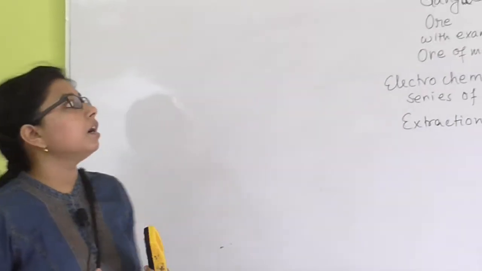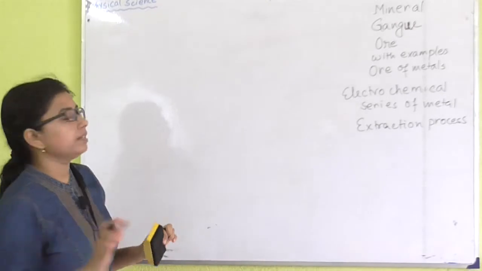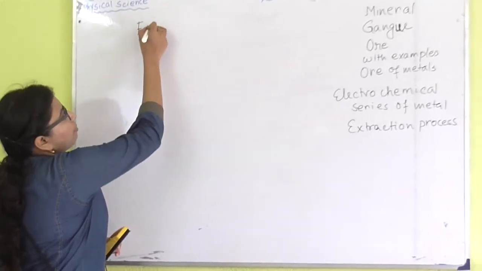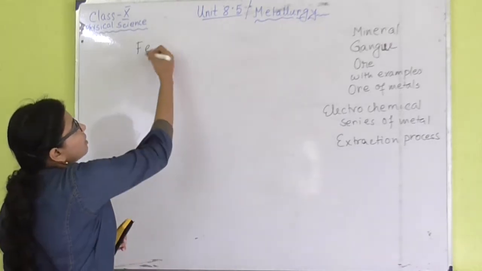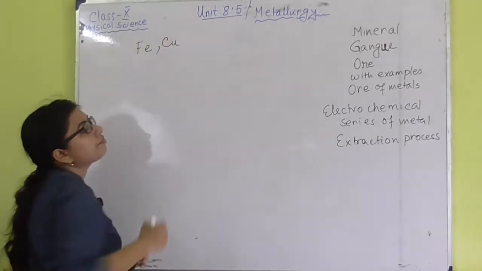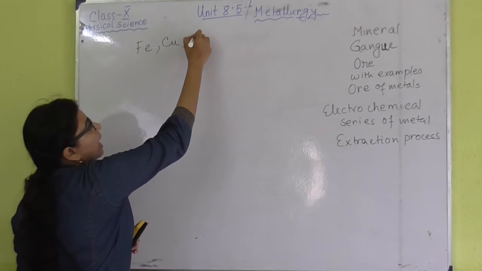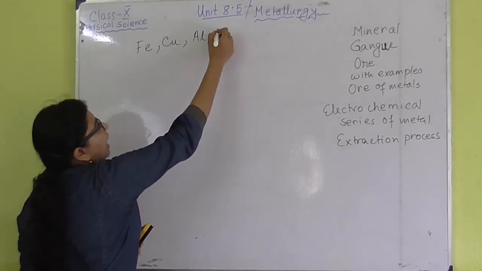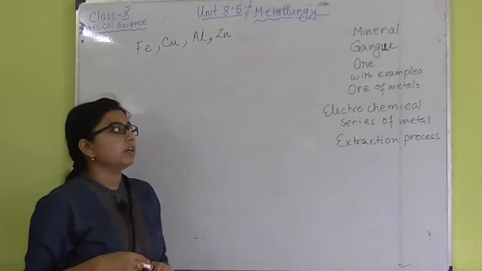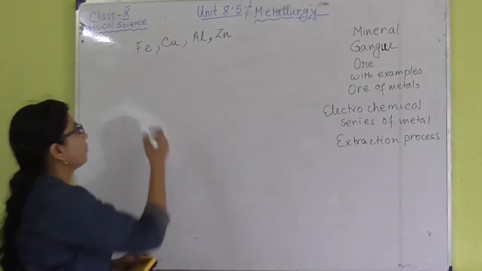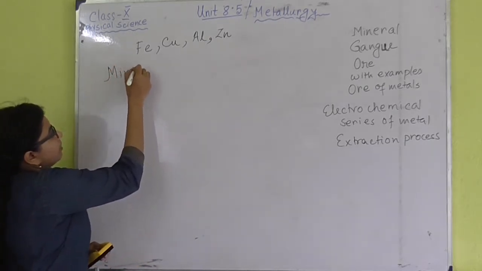Basically here we have to study not all the metals but just the extraction process of iron, that is Fe, extraction process of copper, that is Cu, aluminium Al, and zinc. Okay. So let us start one by one. First, what is mineral?